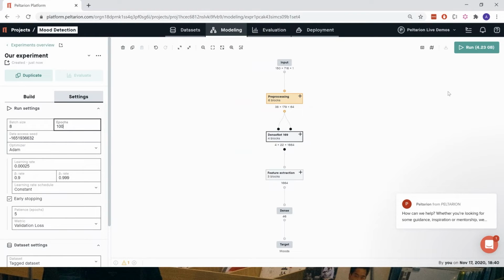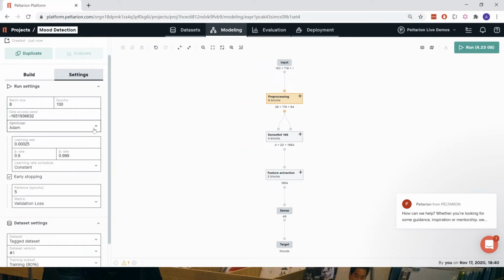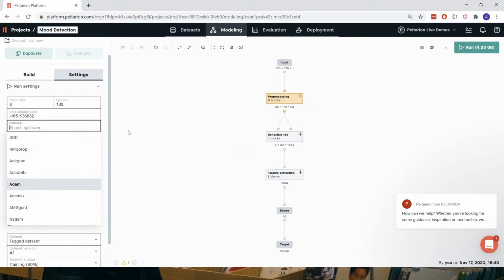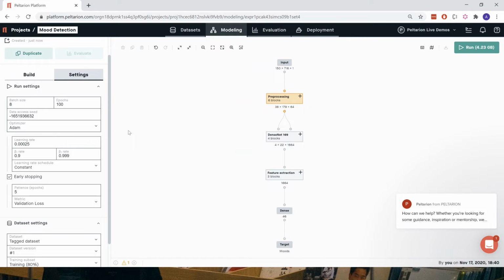And what's cool is that I'm looking at the optimizer. You can literally choose the optimizer and change the hyperparameters of the optimizer in there as well. There are two parameters, beta 1 and beta 2, specific to the Adam optimizer.